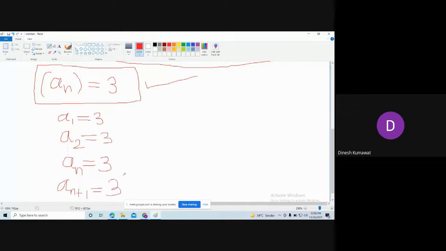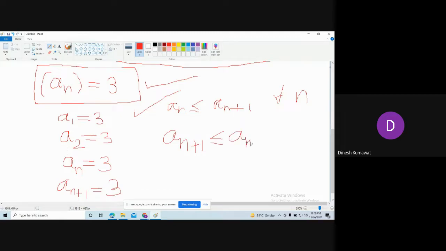And what is the condition for a monotonically increasing sequence? a_n is less than or equal to a_(n+1) for all n. So check whether this condition is satisfied in this case or not. Yes, sir. Which means this sequence is a monotonically increasing sequence. Now let us see whether it satisfies the criteria for a monotonically decreasing sequence.